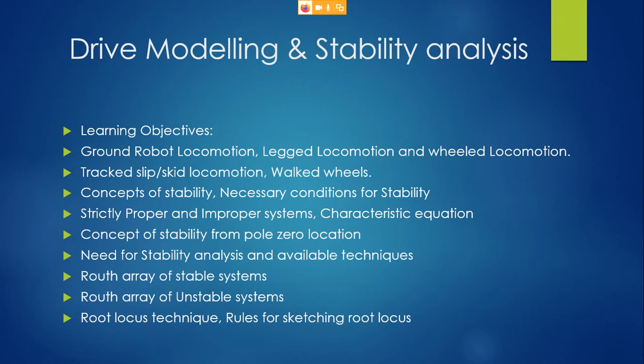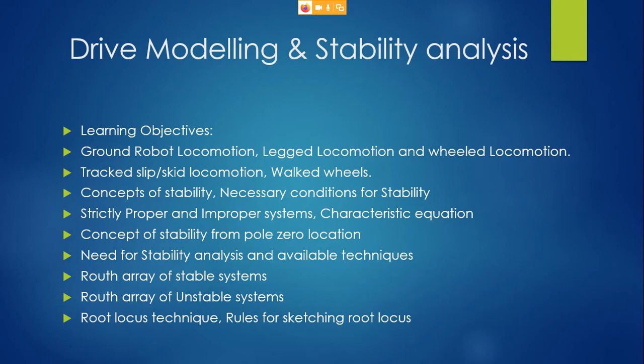How will you analyze the stability? Improper and proper systems and their characteristic equation we'll be looking into. Then we'll have the concept of stability from pole zero location. That's a proper way of doing it through some methods. We will do it through different analyses. Routh system is one typical type where you can make an array of the elements that are impacting the stability, and you can define which system is stable and which system is unstable.